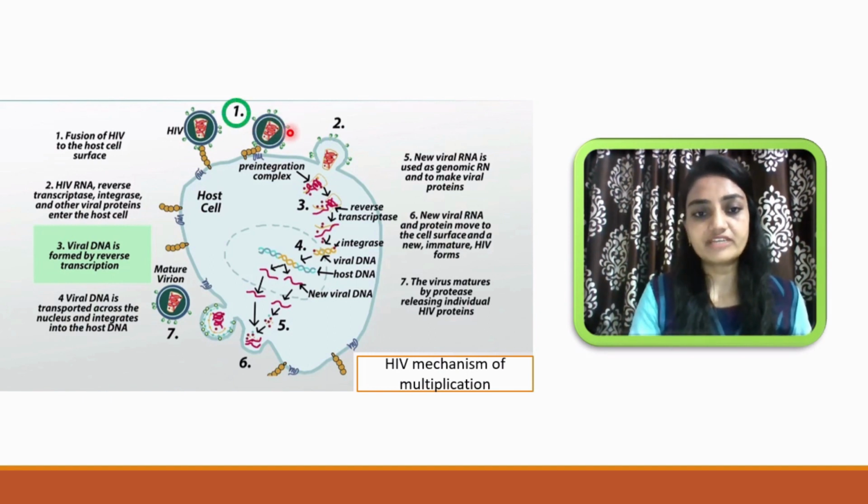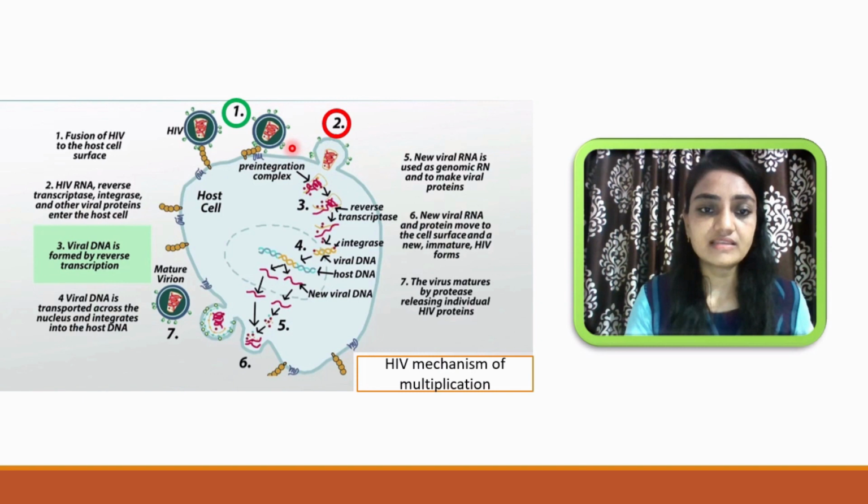First of all, it will bind with the macrophage. So how is it binding? The spikes, which are made up of GP120, are received on the surface of the macrophage. The surface receptor which is present is the CD4 molecule, and in this way the virus will be received by the macrophage.